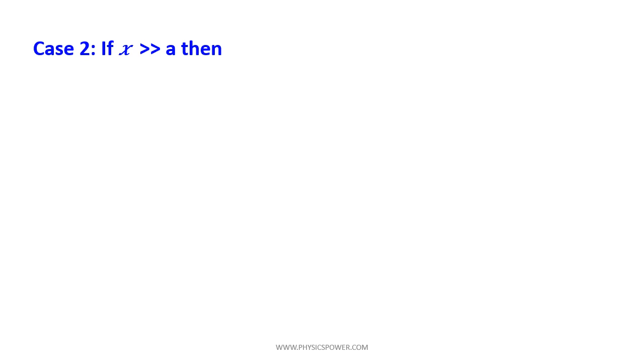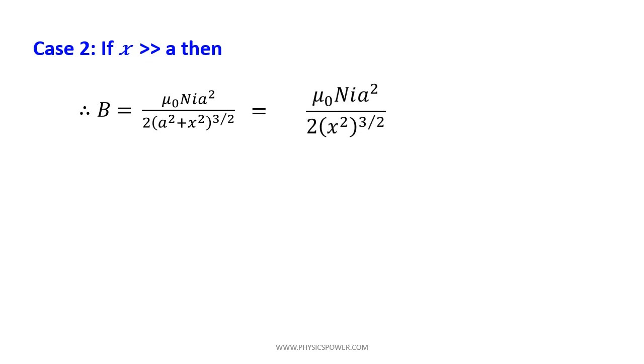Case 2. If you consider the point on the axis which is at a long distance, that means x is very much greater than a, as compared with the radius of the coil, the point considered is at a far distance, then the magnetic induction, from the derived formula, x is very high, so a square can be neglected. If you neglect it, then you will get the numerator as usual. The denominator is 2 into, if you remove a square, then x square whole power 3 by 2. So here x square whole power 3 by 2 becomes x cube, and you will get magnetic induction B equals to mu naught N I a square by 2x cube.